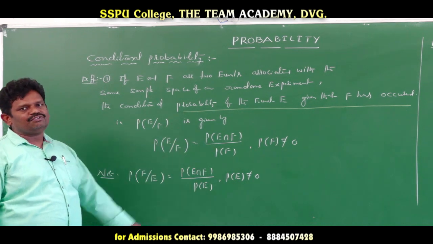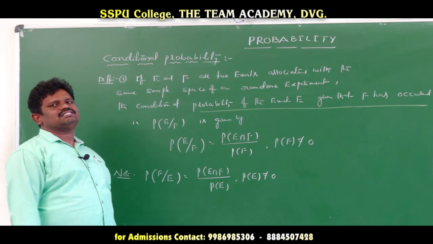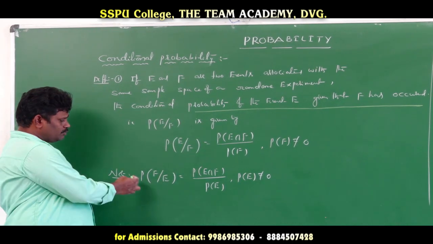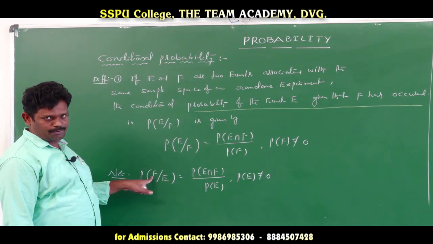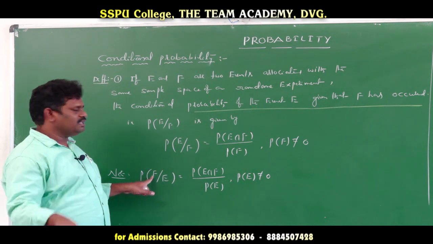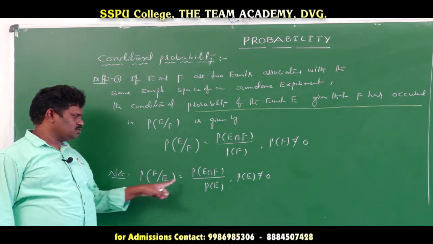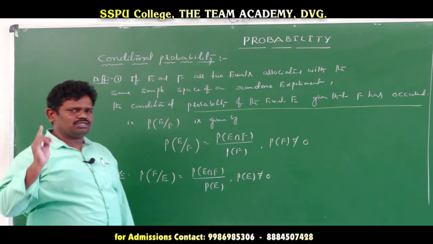This is the definition for conditional probability. In the exam, one more important question: define conditional probability. Given means this definition. And another notation is probability of F divided by E. This means the probability of F, given that the event E has already occurred. So that's why it is probability of E intersection F by probability of E. Okay? So that is the definition.